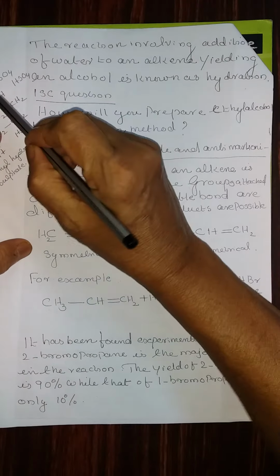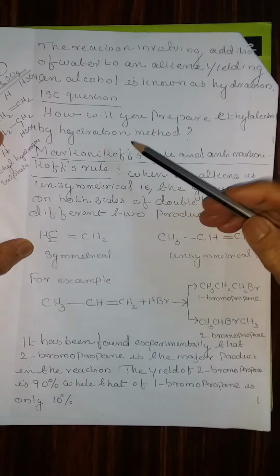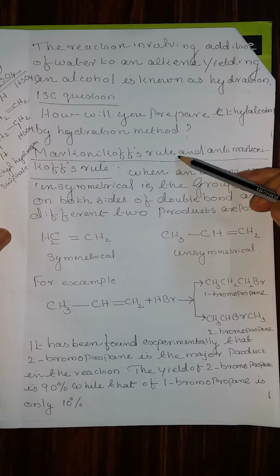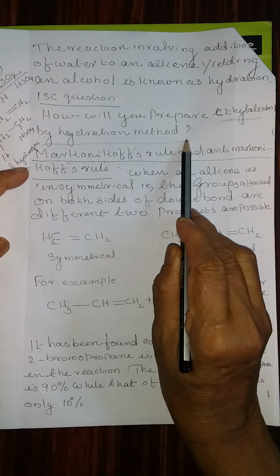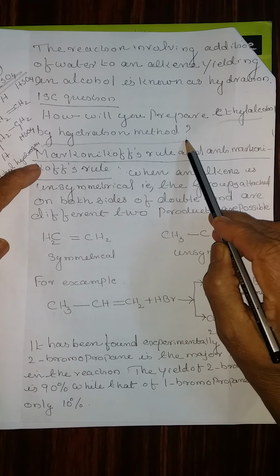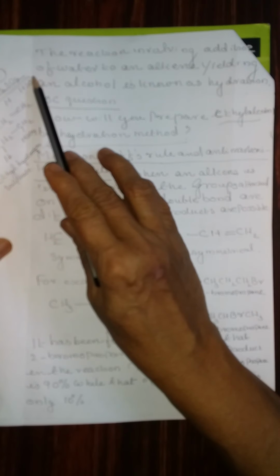Next is with sulfuric acid. With sulfuric acid, listen and write the reaction. How will you prepare ethyl alcohol by the hydration method? This is an ISC question. Then with sulfuric acid,